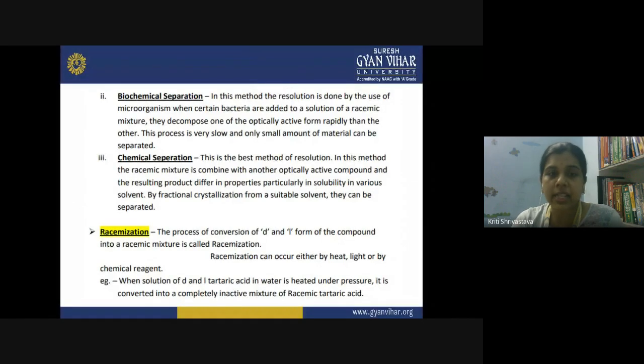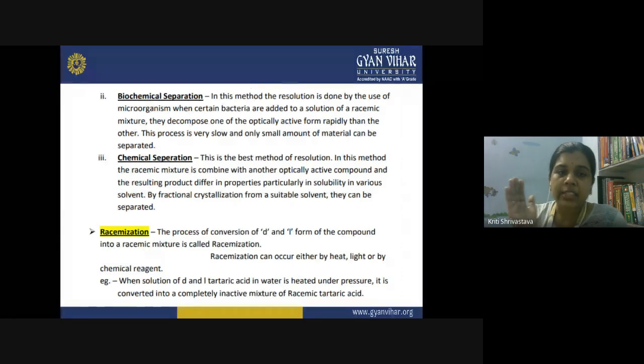So we have other methods like the biochemical separation. In the biochemical separation, certain bacteria or microorganisms are taken, which selectively destroy one of the enantiomers, and the remaining left will be the other enantiomer. Suppose the bacteria is actively consuming the L glucose. After some time, when all the L glucose is consumed by the bacteria, you will get the D glucose. But again, this process is very slow, because the bacterial activity takes time to complete, and only a small amount of mixture can be separated. You cannot rely on bacteria if you need to separate a huge quantity of the sample.